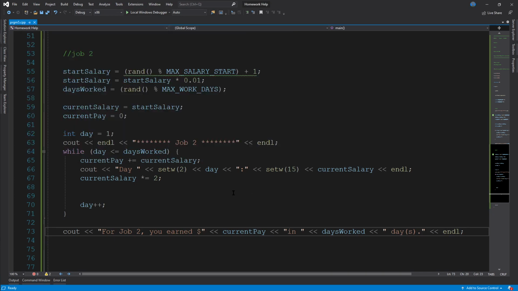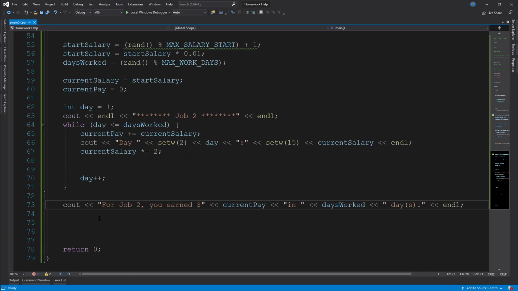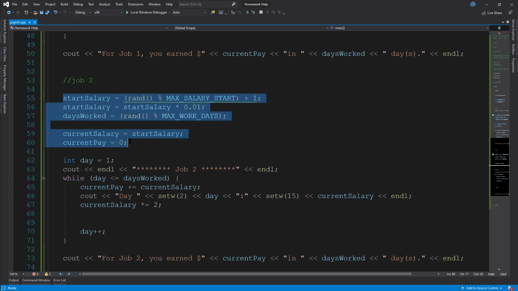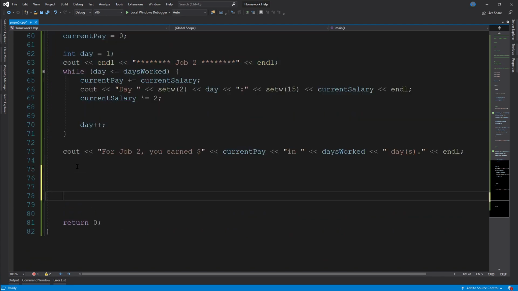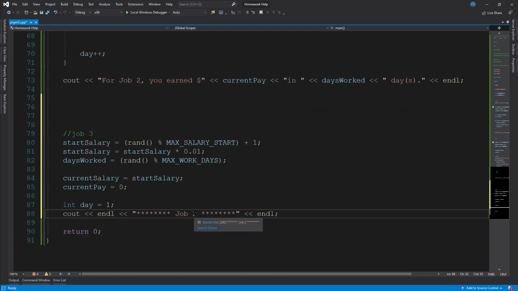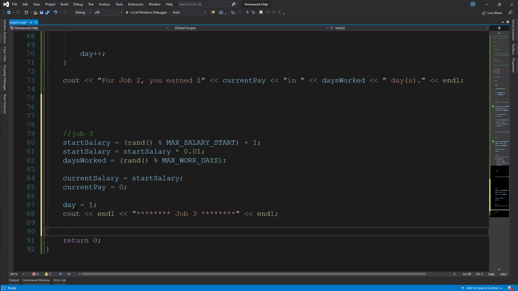All right, hit a button to exit. And one last time, we do all of this again. Just copy this whole block down to there. Command C, give us some room. Job 3, oops. Command V, change the 2 to a 3. Take out the int since we're not redeclaring it. And then this last one is a do while loop.